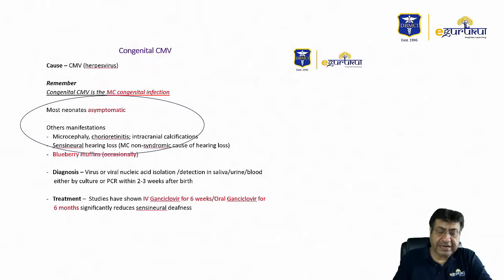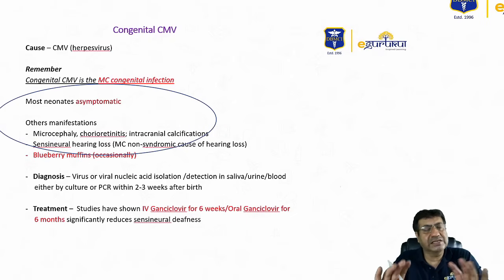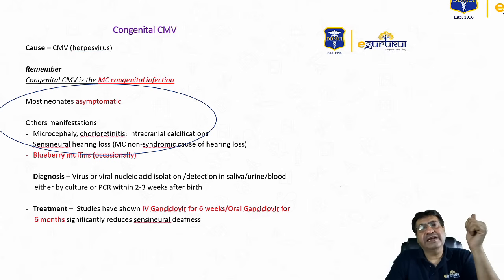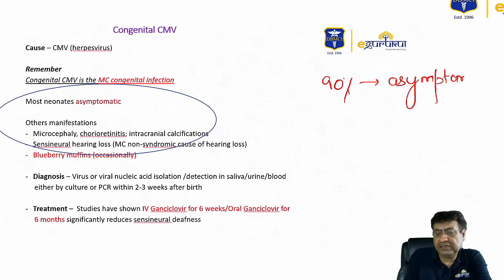But cytomegalovirus, definitely congenital CMV, again from our eGurukul notes, we have discussed all of this. It's one of the most common congenital infections. In fact, I would say it is the most common congenital infection that is seen in children. Almost 90% of children who have congenital CMV infections are usually asymptomatic. Only 10% of children with congenital CMV are symptomatic.